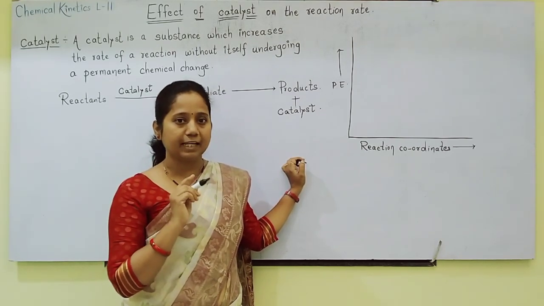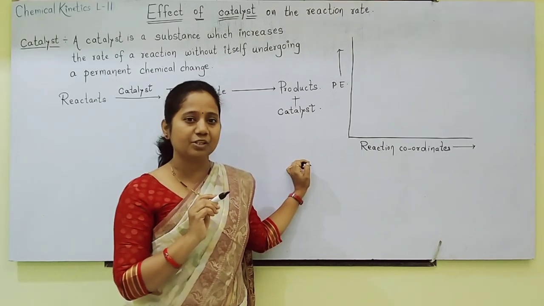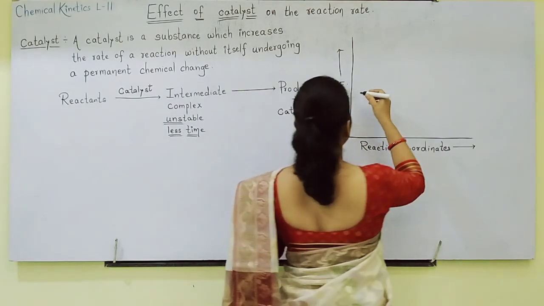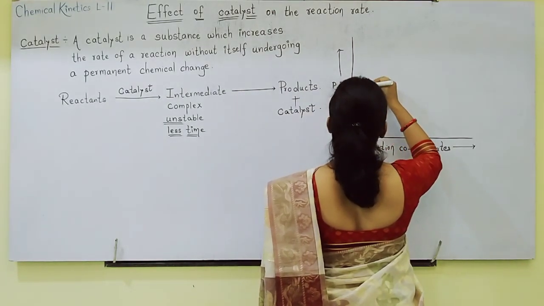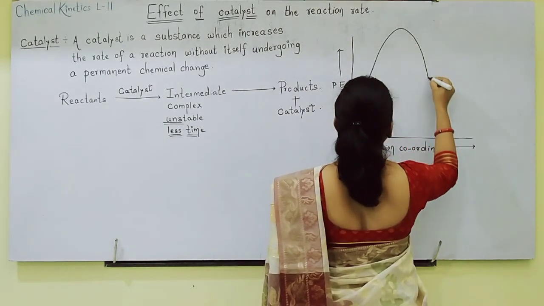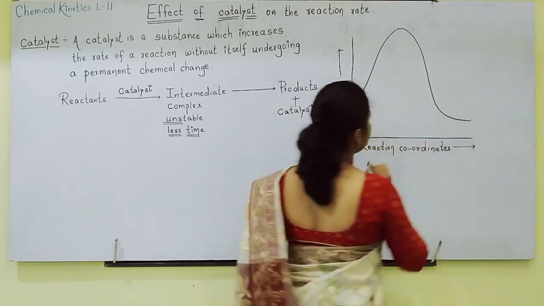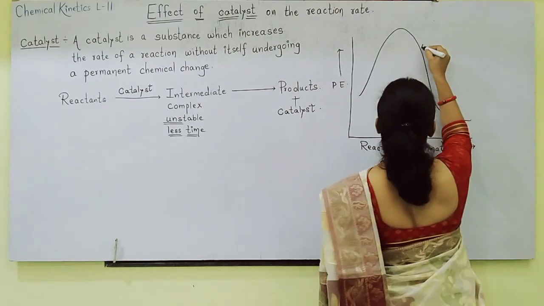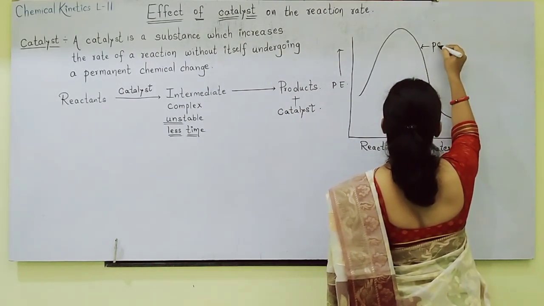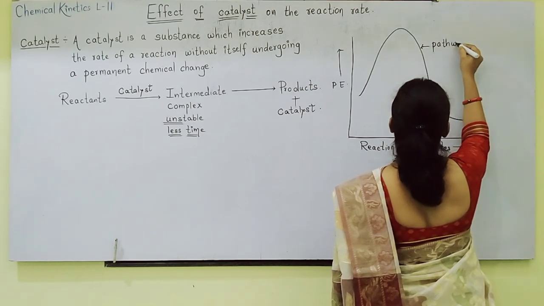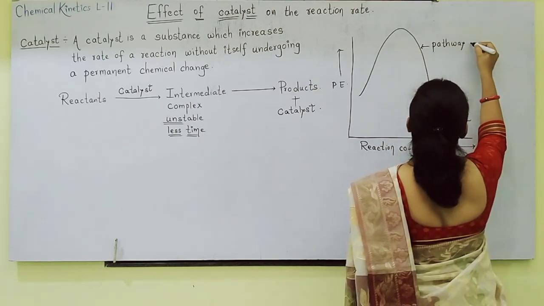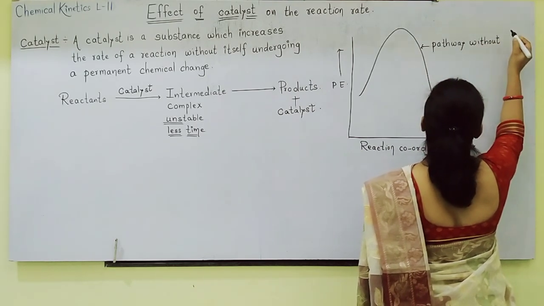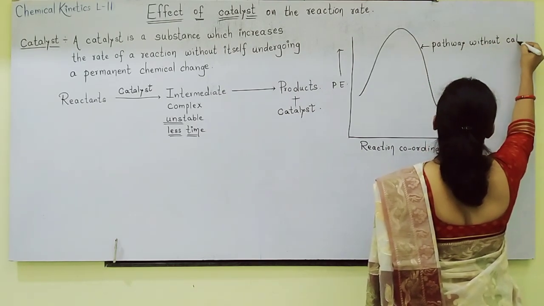We'll first plot a graph of a reaction in which catalyst is not added. Okay. So I am writing that this is the pathway without catalyst.